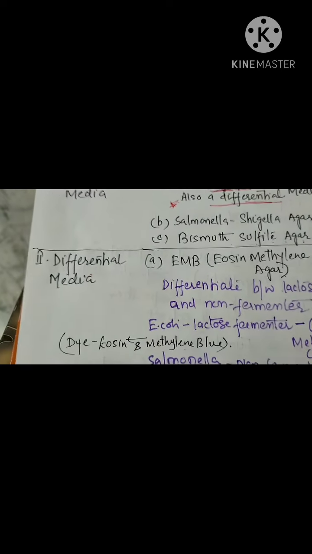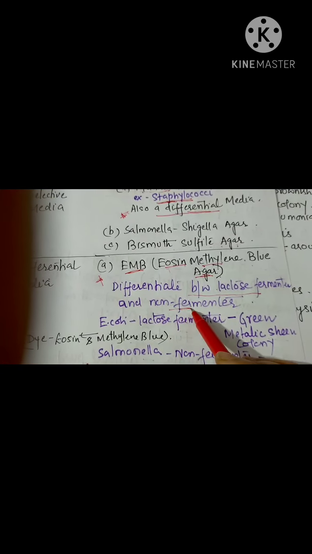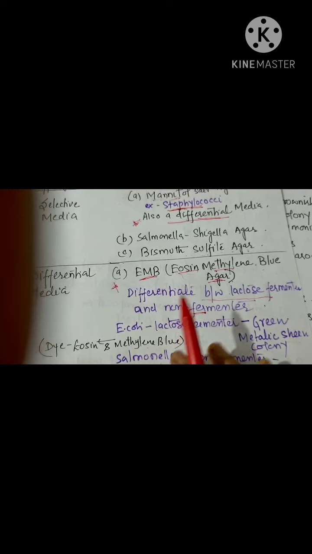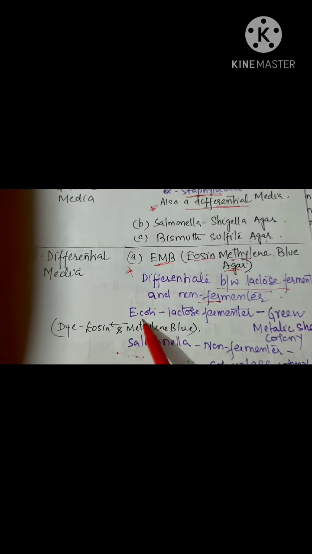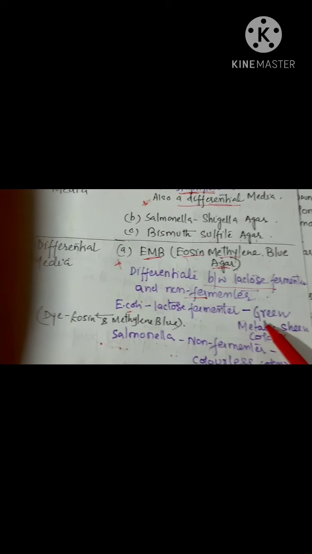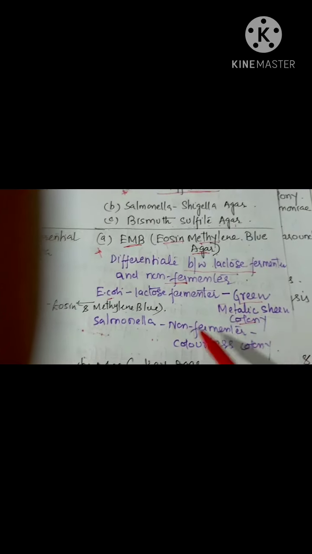Now coming to the next category, differential media. The example here is EMB. This is very important, most of the time they ask this question. EMB is eosin methylene blue agar, where eosin and methylene blue are two dyes used. It differentiates between lactose fermenters and non-fermenters. This question was asked last year in the GATE exam: how will E. coli colonies form on EMB? E. coli will form green metallic sheen colonies, and other non-fermenters will form colorless colonies.